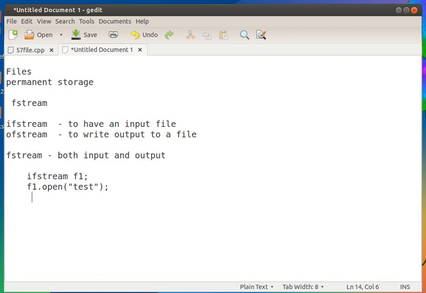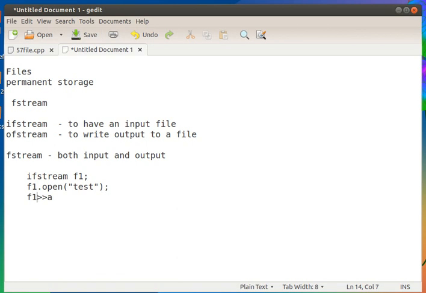Reading this file is similar to cin. cin >> A means the value from the keyboard till space or enter will be stored to variable A. Likewise, instead of cin I can use f1.